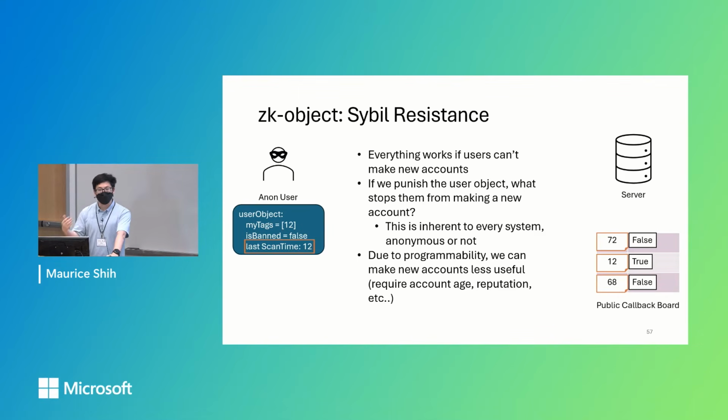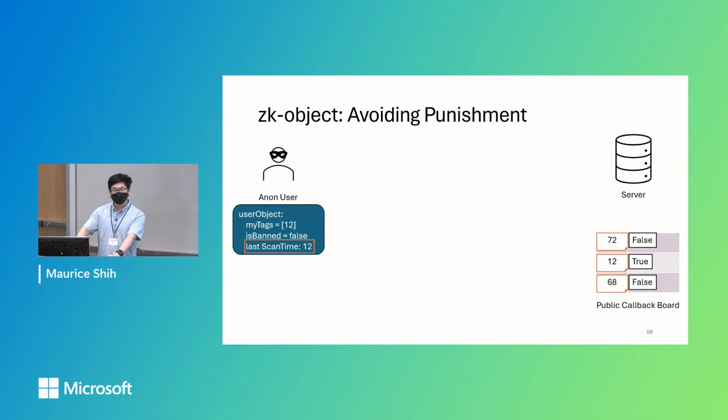But due to the programmability of these user objects, we can make new accounts a lot less useful. We can require that in order for a user account to be useful, it needs to have a certain age, it needs a certain amount of reputation or anything else to make it so it's much, much harder for new accounts to be used for abuse. And a very similar note is avoiding punishment.